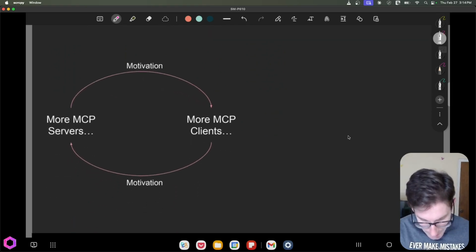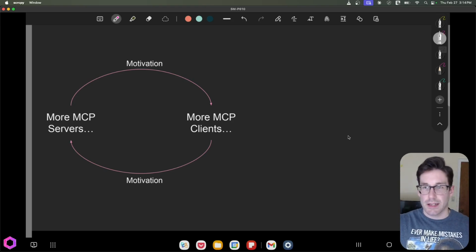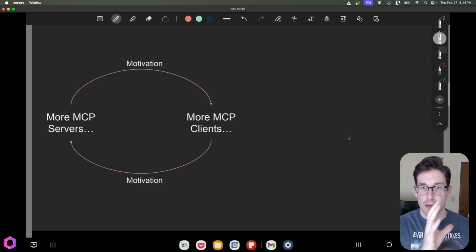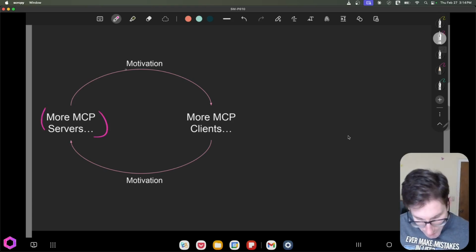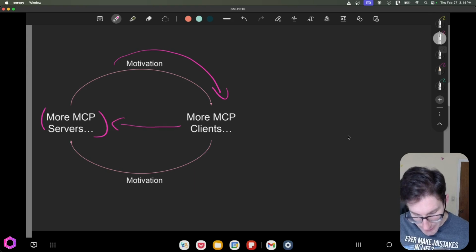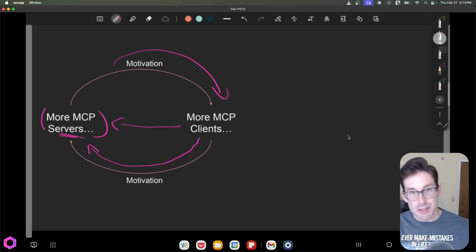And then I'll end with this. This is the last slide and last point I wanted to make. It really comes down to this: when you're creating an open standard, success hinges on the network effects associated with it. If the open source community and all the vendors that have these tools and data sets start to build more of these servers, the motivation will increase for those that have AI baked into their products to build out MCP clients. Those MCP clients then can gain access to all those servers. And as more and more MCP clients are built, the motivation increases for both the providers and the community to build more servers. So it's kind of like a flywheel.